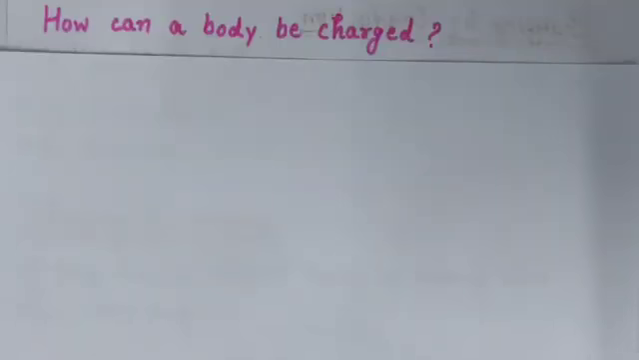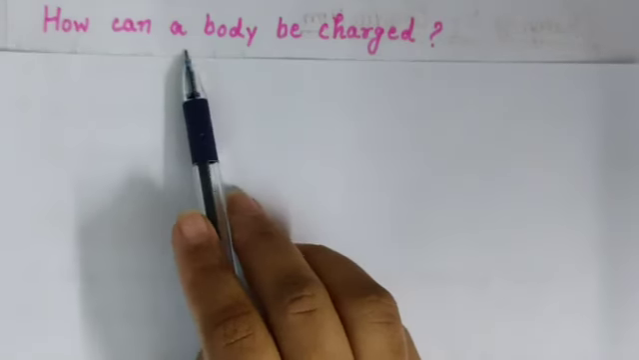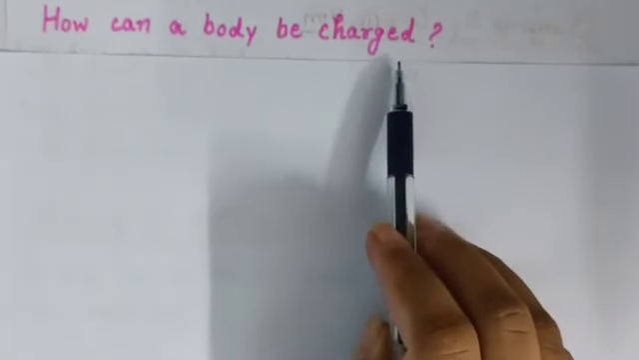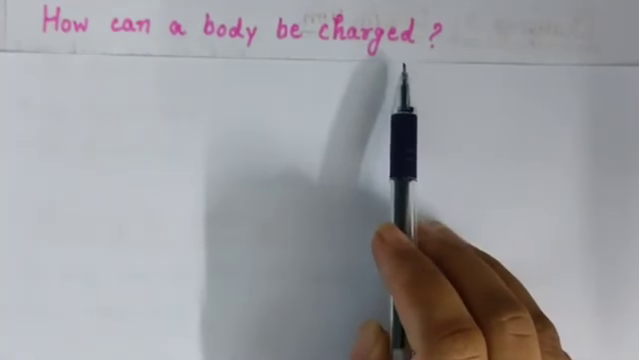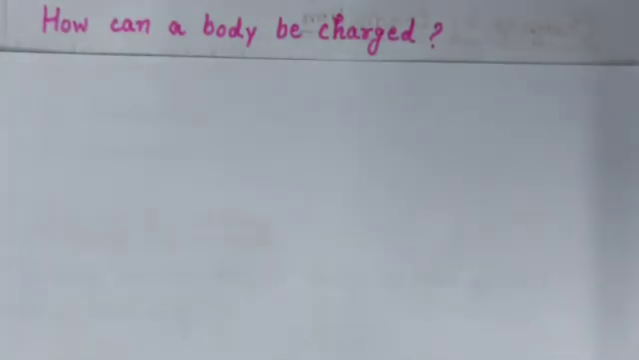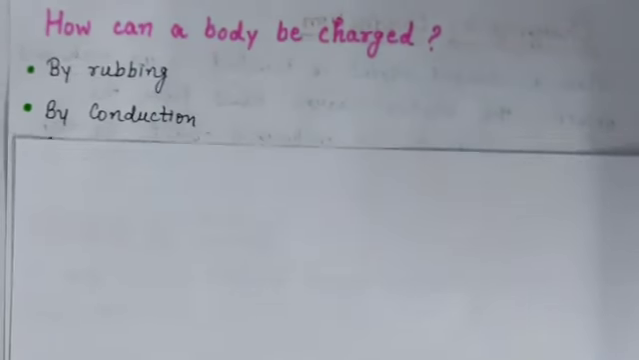So students, in the previous lecture we have learned the interaction between charges, that like charges repel each other and unlike charges attract each other. Now a question arises that how can a body be charged? Means how can we charge an uncharged body? Okay. So students, there are three ways to charge an uncharged body.